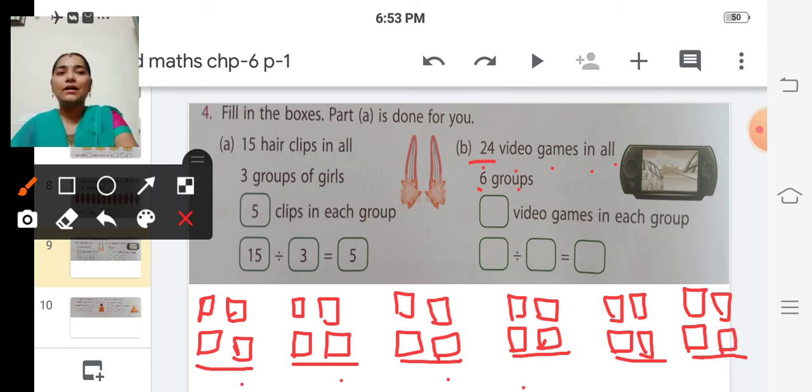So we have divided these 24 video games in 6 groups, isn't it?